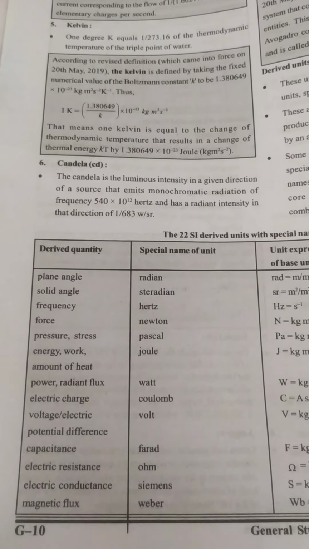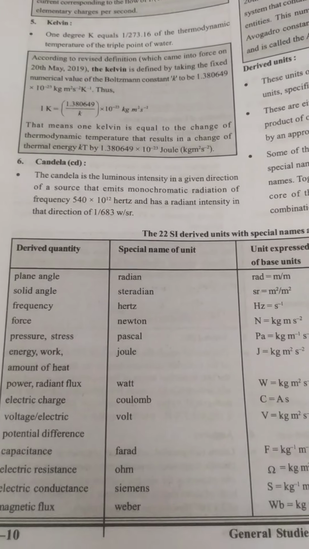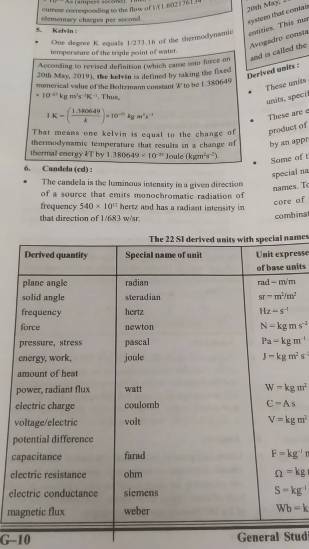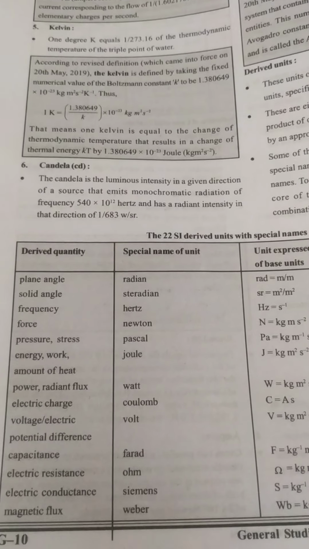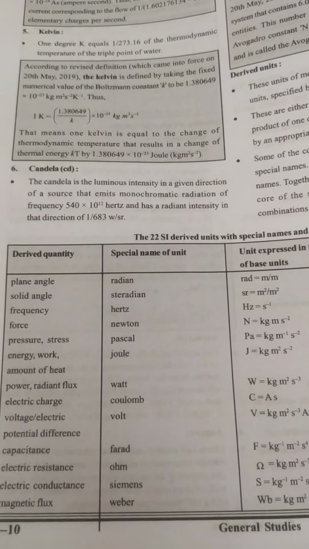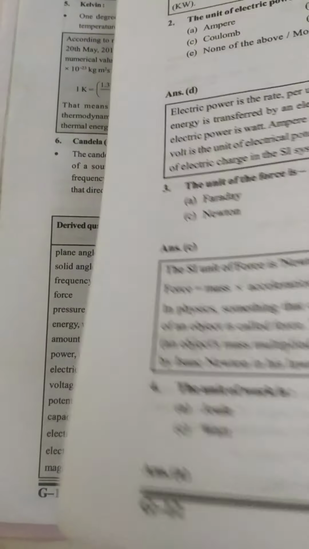Energy or work is represented in terms of joule, denoted by J. Another common one is electric resistance, that is ohm, represented by the sign ohm, and there are several other quantities.